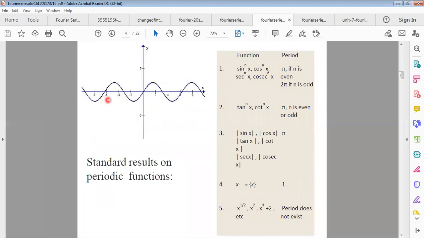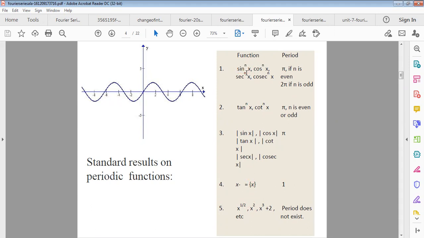Now, this is the sine curve which passes through the origin, and its range will be -1 to +1. You must know -1 to +1, and the domain will be -infinity to +infinity. That means it starts from -infinity to +infinity. So these functions are all periodic functions.